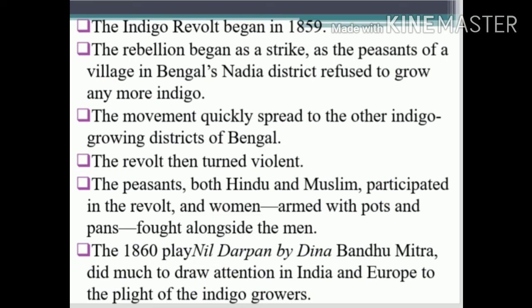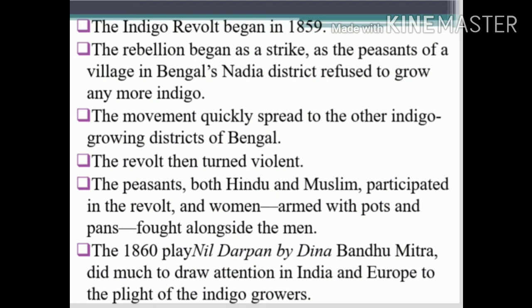The peasants, both Hindus and Muslims, participated in the revolt. Even women took up arms and, armed with pots and pans, fought alongside the men. So here the Indigo Revolt took place in 1859 at Nadia, and it spread to other districts. Common people, both Hindus and Muslims, participated in the revolt along with men. Women also participated. They used pots and pans as their weapons.